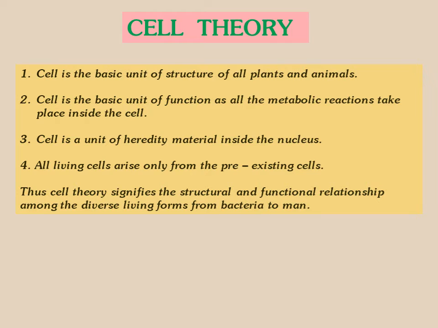We know that it is the basic or smallest unit because the cell contains the nucleus and the nucleus contains hereditary material. So which unit is responsible for inheritance? That is the cell only. Then, all living cells arise only from pre-existing cells. That was the postulate given by Rudolf Virchow.